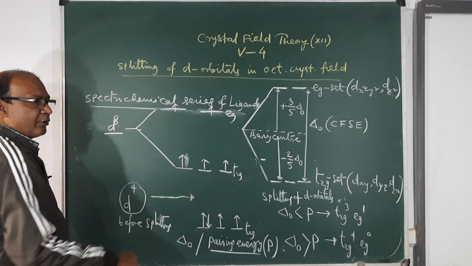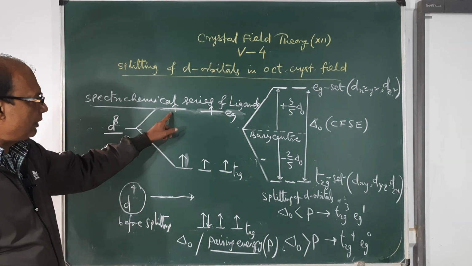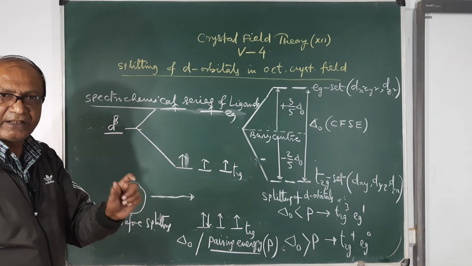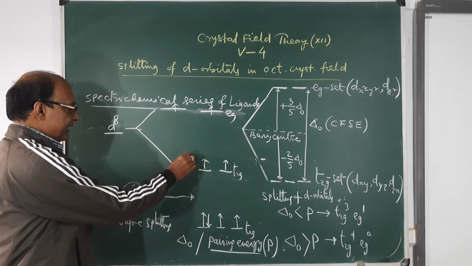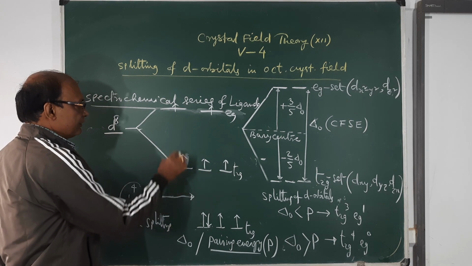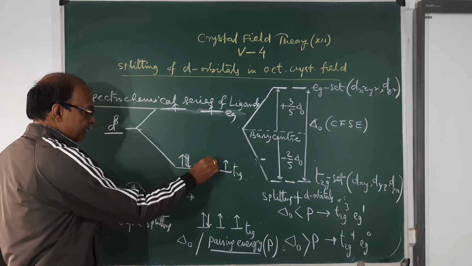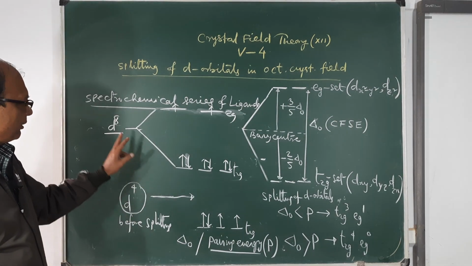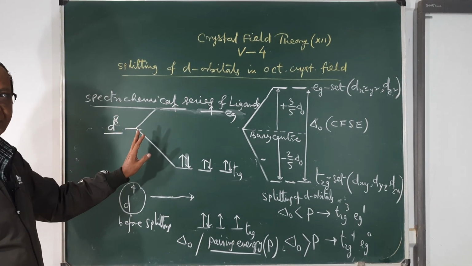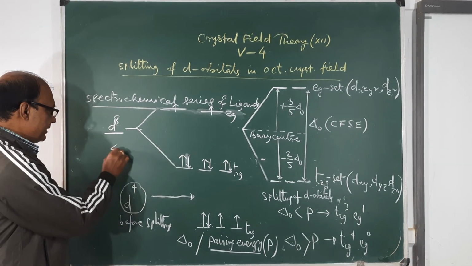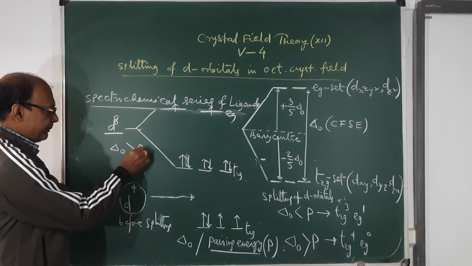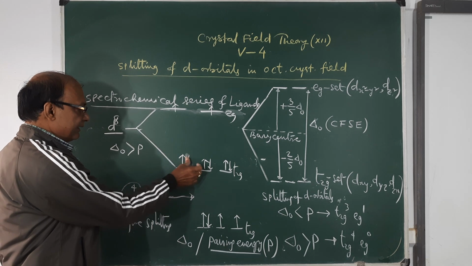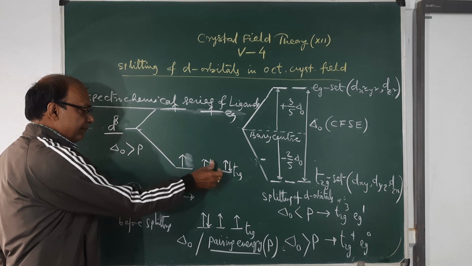Then automatically, according to the electron filling rule, after filling the orbitals singly, the pairing will take place. 1, 2, 3, 4, 5, 6, 7, 8. This is the configuration of D8, whatever be the condition. So if you apply this condition, delta O is greater than P, see it here. That means the electrons will like pairing.